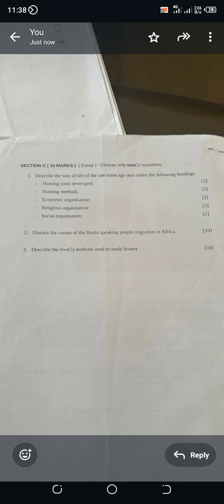Okay, so the people that lived in the late Stone Age were the San and the Bushmen, which was 15,000 years ago. These people lived in caves. They were more advanced than the people in the early and middle Stone Age.